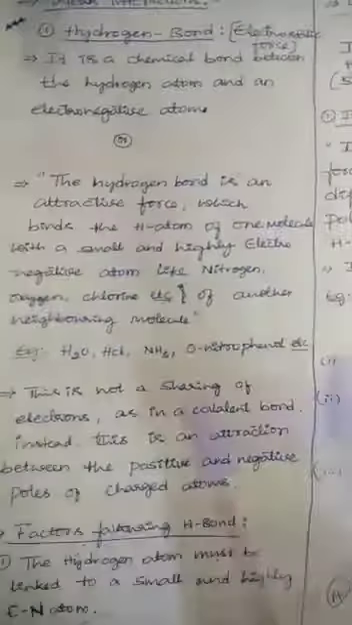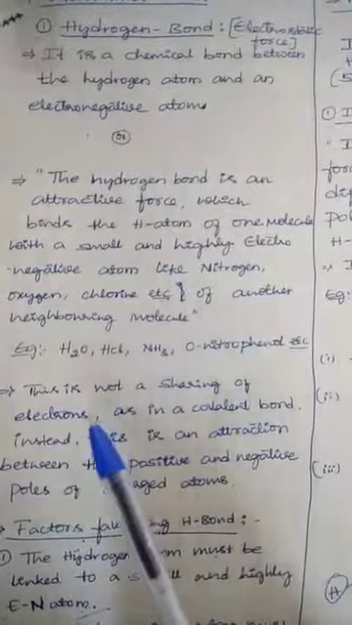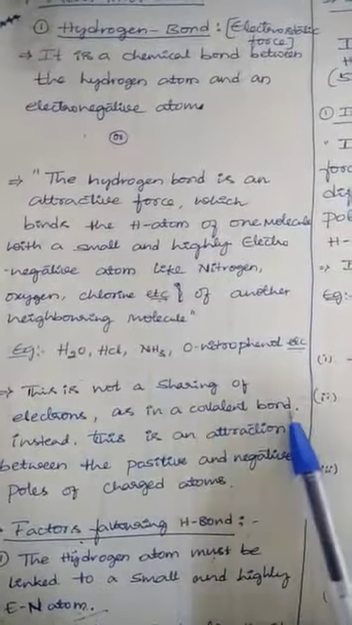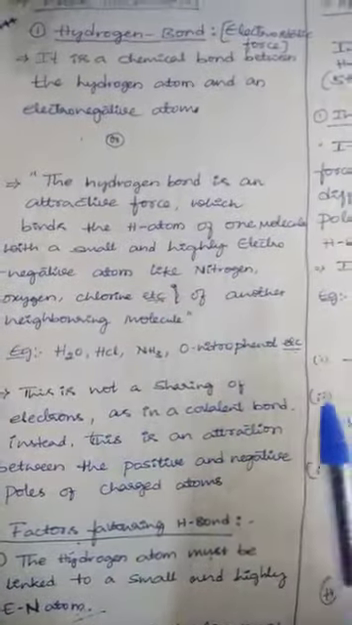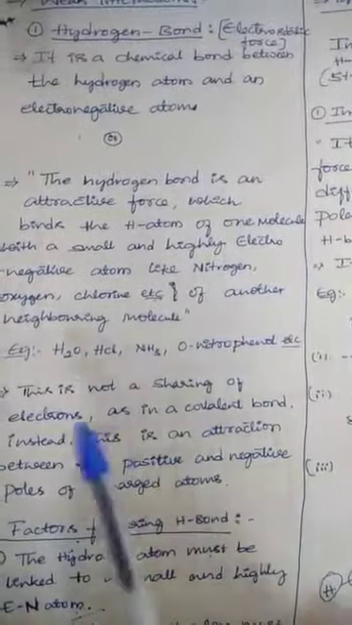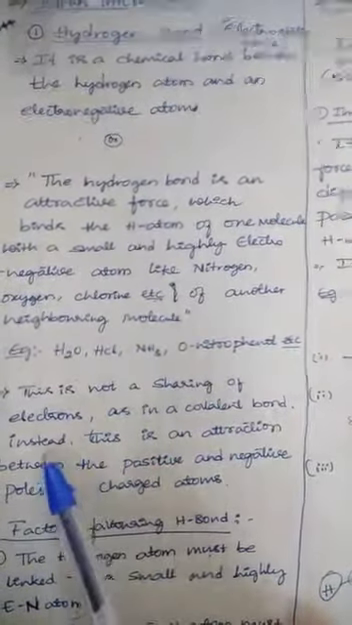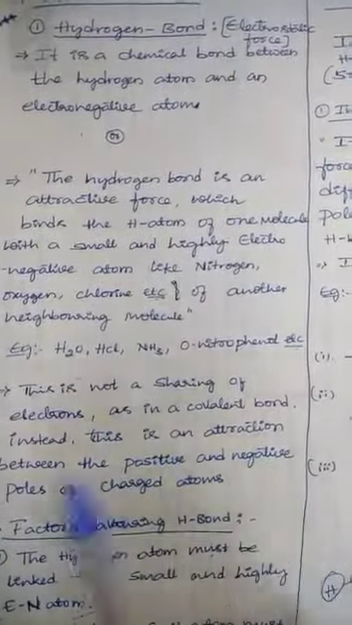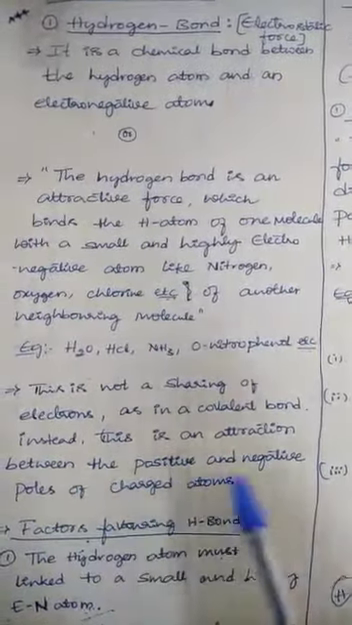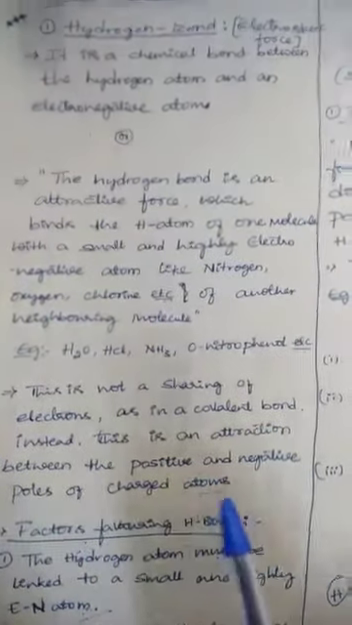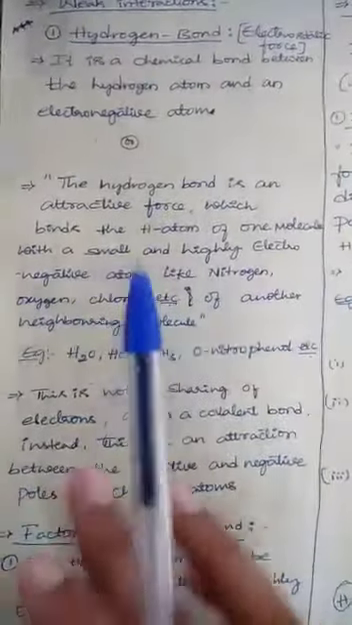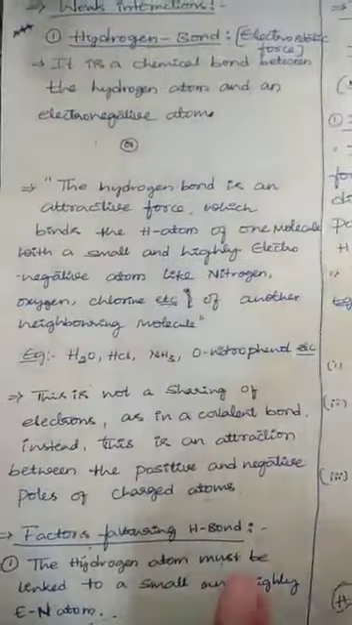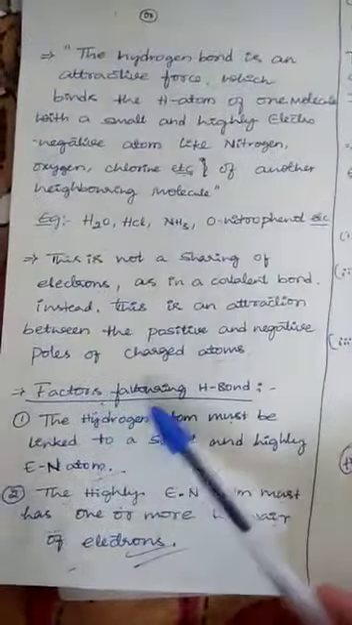Okay. Next point, I told you, this is not a sharing of electrons as in a covalent bond. We know that covalent bonds refer to sharing of electrons between the atoms in a molecule. But in the case of hydrogen bonding, this is not a sharing of electrons. Instead, this is an attractive force between the positive and negative poles of charged atoms. Just a force of attraction holds the hydrogen atom and small, highly electronegative atoms. Just that.